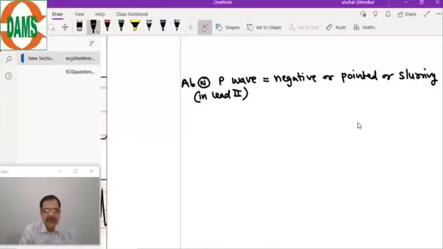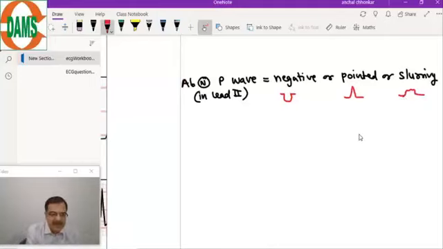Usually in lead 2 we see a positive P wave, but here the P wave will be negative. Let's make the diagrams. Either it will be a negative P wave like this, or it can be a pointed P wave like this, or there will be a slurring of the P wave like this.